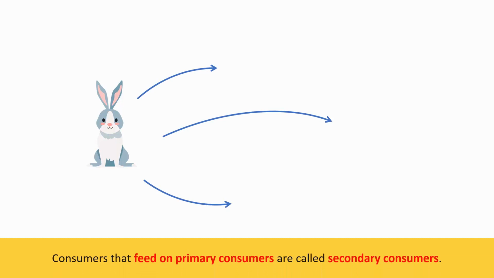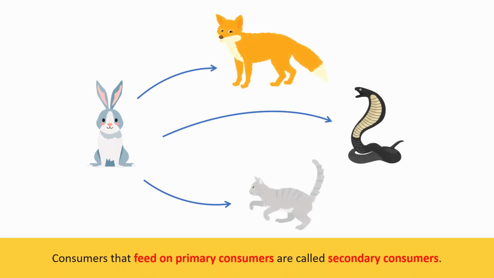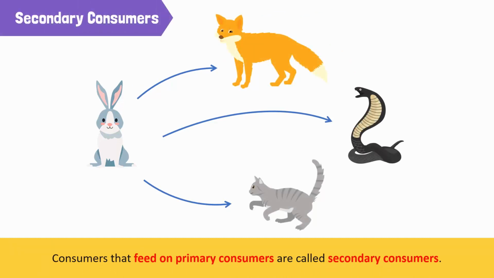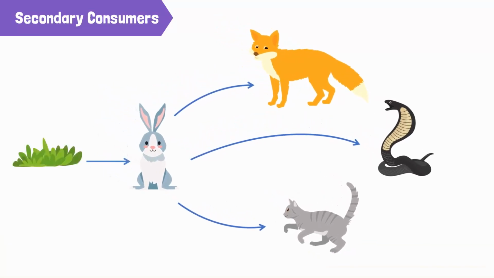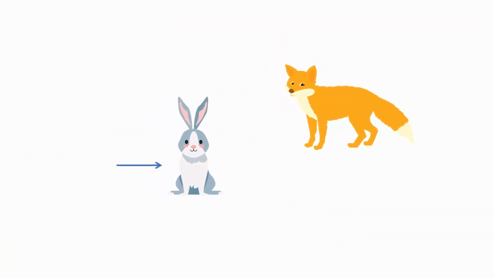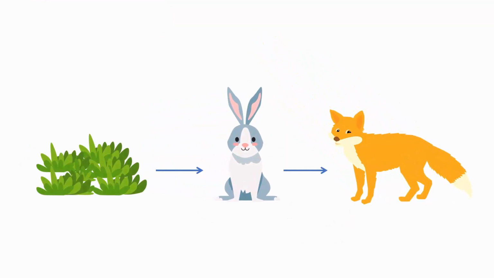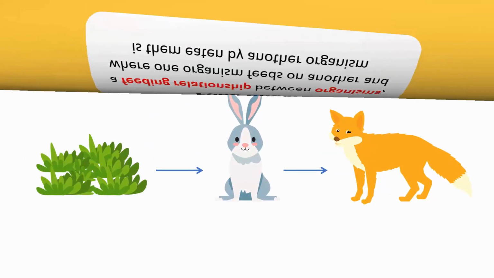Organisms that feed on primary consumers are called secondary consumers. Foxes, snakes, owls, and cats are examples of secondary consumers. These consumers obtain their energy from plants indirectly. If we put these relationships together, we end up with a chain like this.